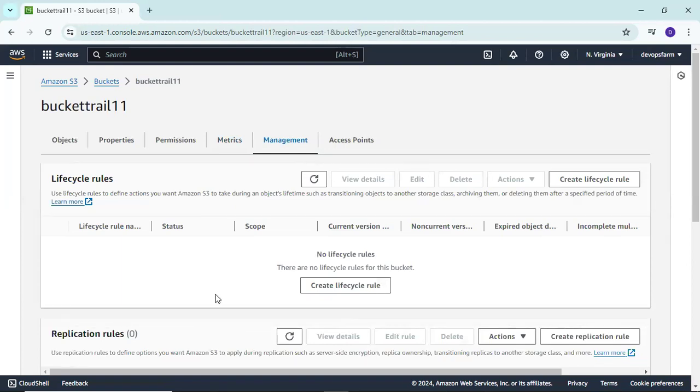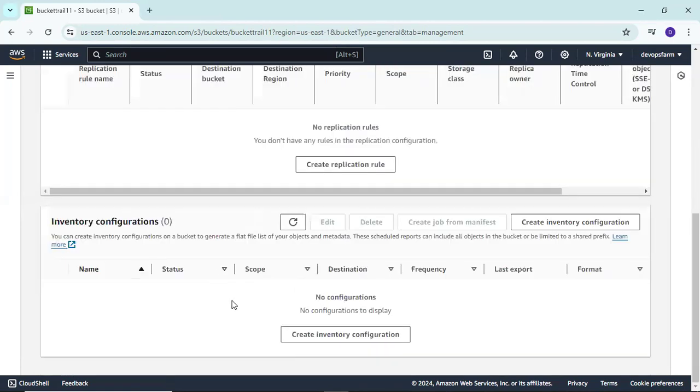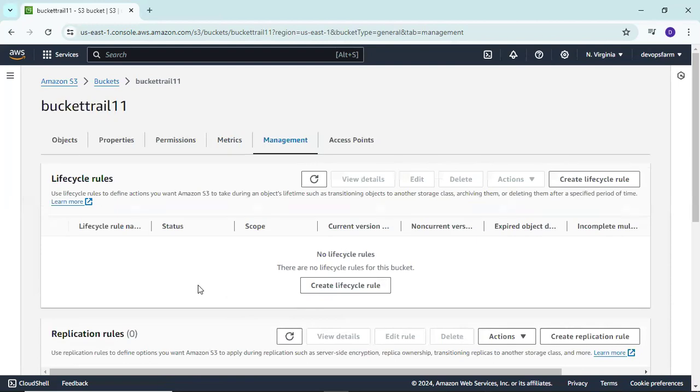So there are some things like lifecycle rule, replication rule, and inventory configuration. These are used at a higher level, but okay, no problem. Lifecycle rule means we are creating some cycle in this, and after a particular time, it will be able to repeat those cycles again and again. So this is how it is used.